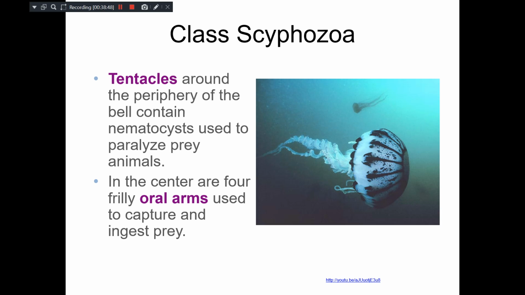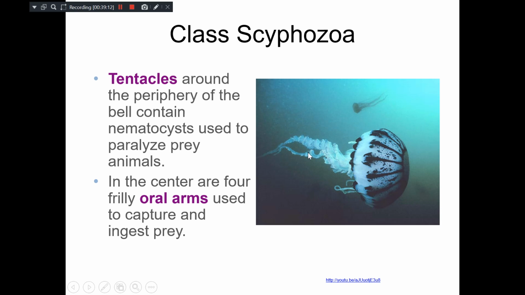Then here the tentacles are found around the periphery of the bell, and they are used to paralyze the prey, same function. And in the center, you can see four oral arms. See, surrounding the bell margin, they have the tentacles.